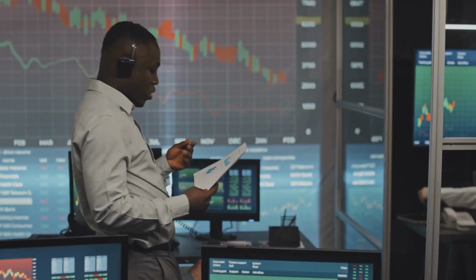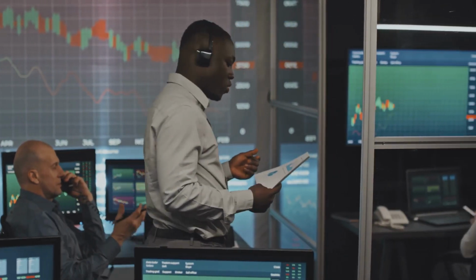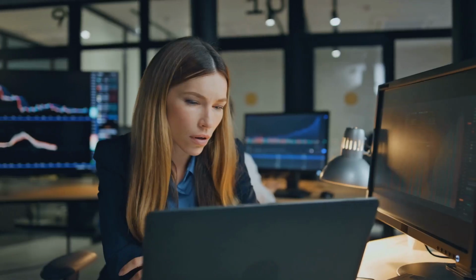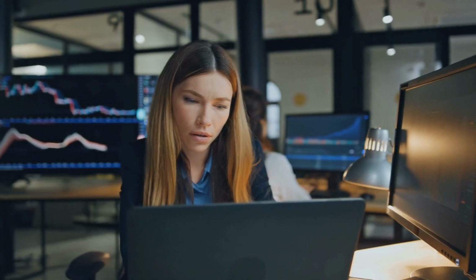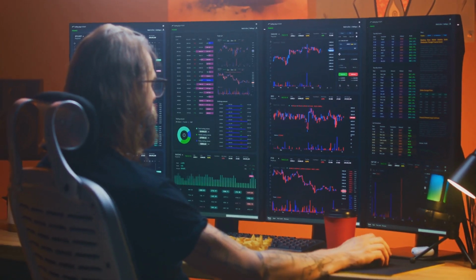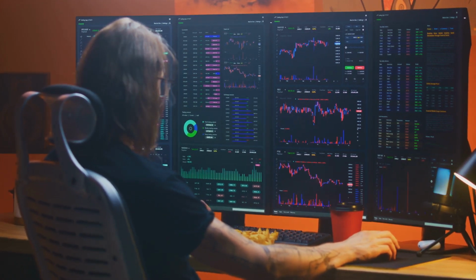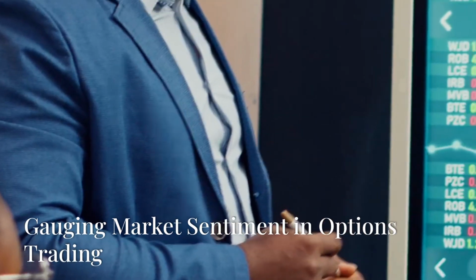It's crucial to adjust your trading approach based on the prevailing volatility conditions. Failing to do so can lead to significant losses. Always analyze the volatility landscape before making any options trades.